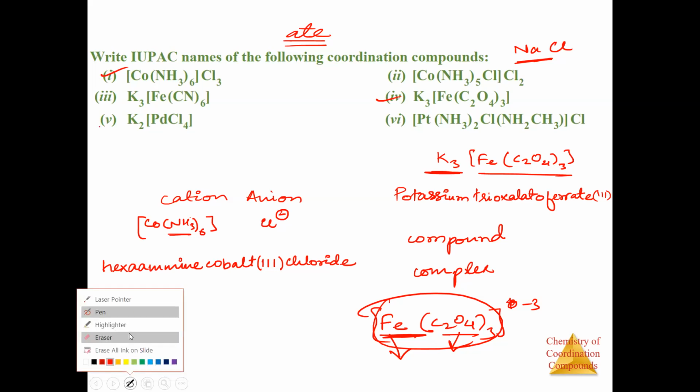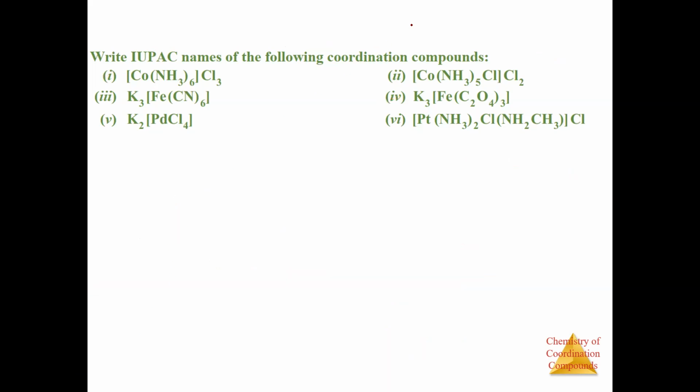Let me clear the screen. Sir, हाँ बोलिए. Sir, after potassium, we have to write 3. नहीं ना, क्यों? पोटेशियम का ऑक्सीडेशन स्टेट 3 है क्या? वो तो हम देख रहे थे, कुछ लोगों ने लिखा है. पोटेशियम का ऑक्सीडेशन स्टेट तो +1 होता है ना, वो लिखना ही नहीं है. Okay, you have to just write the oxidation state of the metal inside the coordination sphere. Got it? Okay, sir, yes. Oxidation state of metal in coordination sphere.